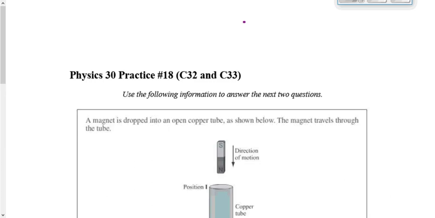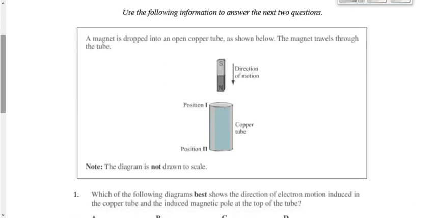Real quickly, we will take a look at practice question set number 18. There's only 2 questions. First one says a magnet is dropped into an open copper tube as shown below. Well, that one that I just did wasn't like the practice question set. It must have been the assignment, because I know I did it with somebody earlier today. I was thinking it was a practice question set, but it must have been the assignment. Anna, you've done that? Or you've looked at it?